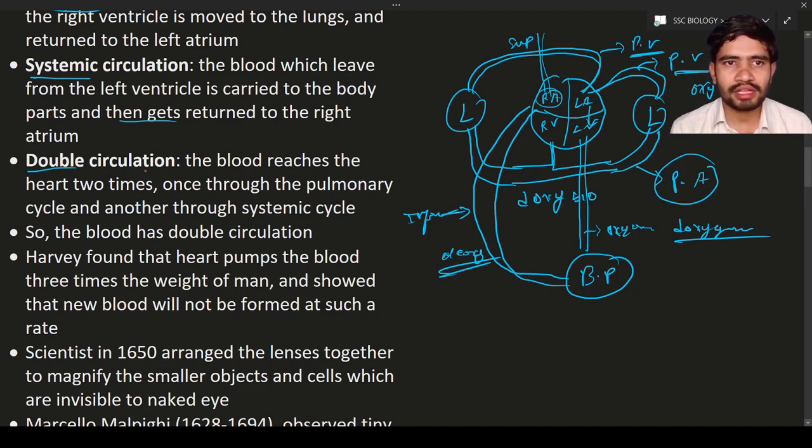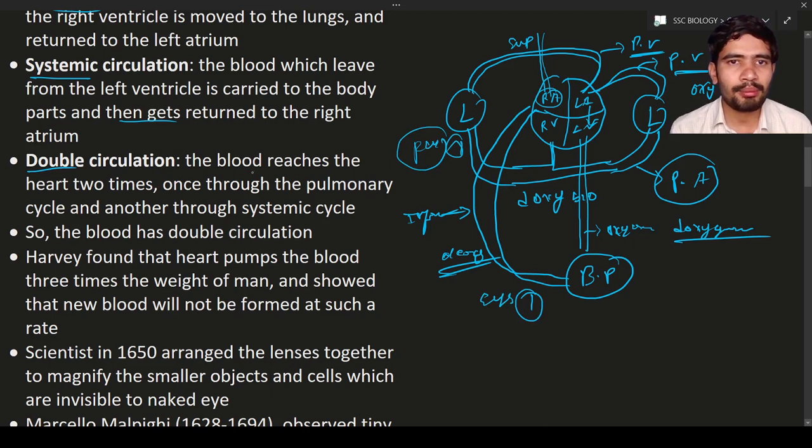Okay, so next we are discussing double circulation. What is double circulation? Double means two. Circulation means there is a flow of blood. Here there is a flow of blood twice, that is known as double circulation. Can you see here? The pulmonary circulation is one circulation, and the systemic circulation is another circulation. So two circulations are there, hence it is known as double circulation.